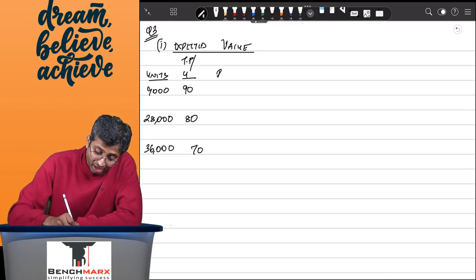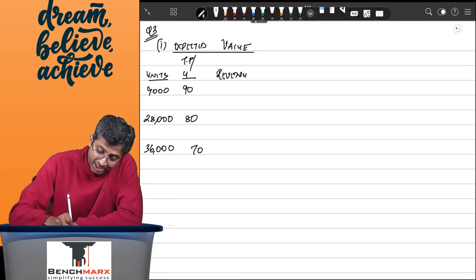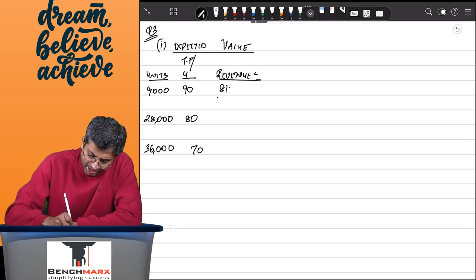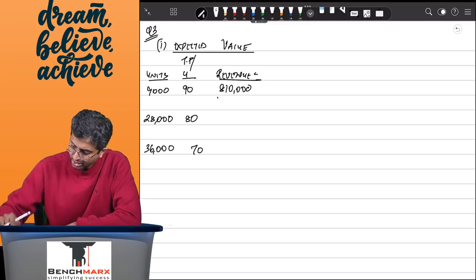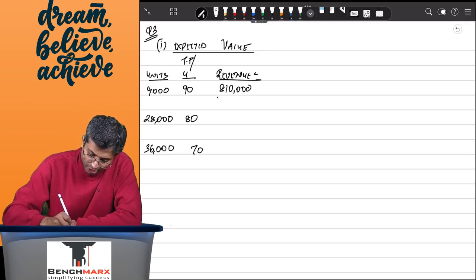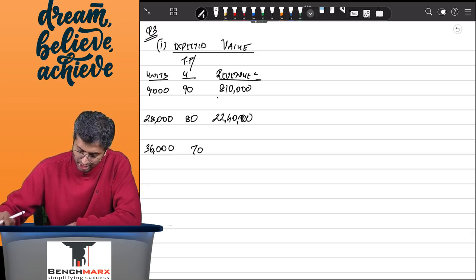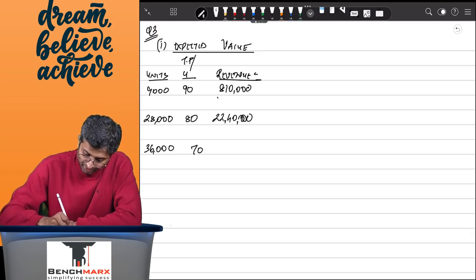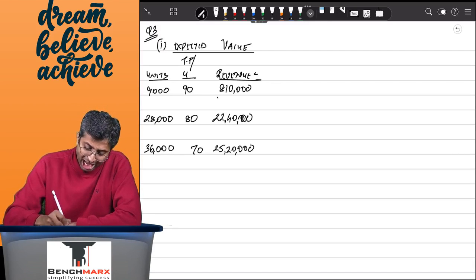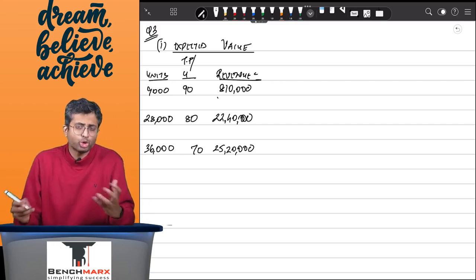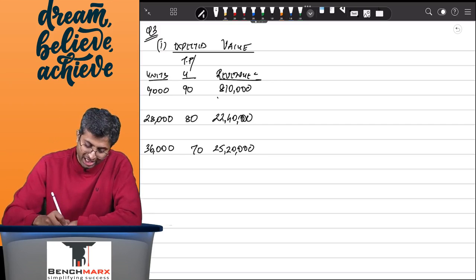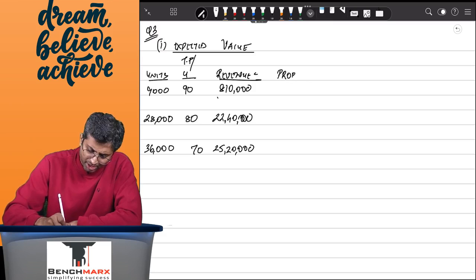And hence if you want to find the revenue at each of these levels, you will have to multiply the two. So 9,000 into 90 is, I guess, 8,10,000, 28,000 into 80 is, I think, 22,40,000, and 36,000 into 70 is, I think, 25,20,000. Okay, so these are your revenues, and against that, if I want to find the expected output and expected revenue, I will have to consider the probabilities, which in this question are 0.15, 0.75 and 0.10.